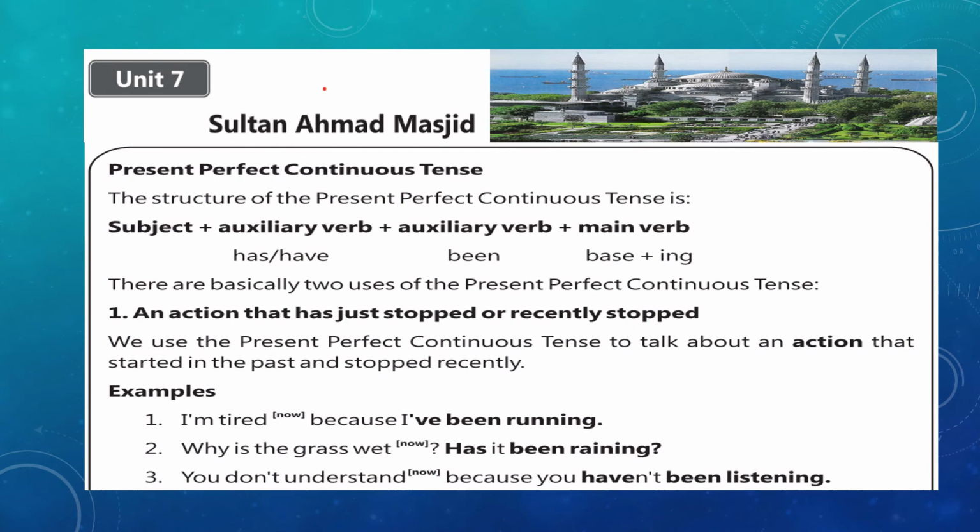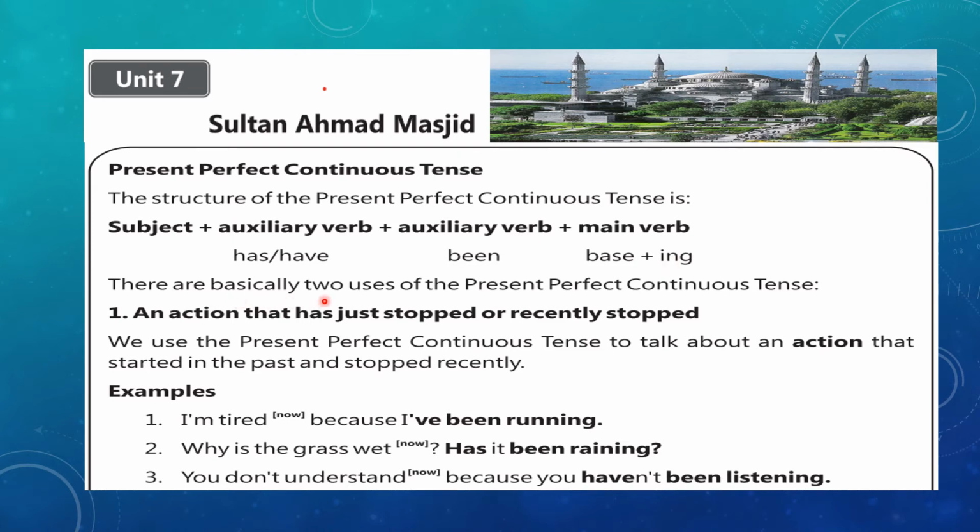The last topic of grammar in this unit is present perfect continuous tense. You have all been doing this in your previous classes, but let's do it once again. Look at the structure of this tense. Subject in the beginning, then the helping verb, the auxiliary verb. There are two auxiliary verbs that we use, has and have. We know has comes with singular subjects and have is used with plural subjects. There is another auxiliary verb, that is been, and the verb that we use is the base form of verb with ing. Base form is the first form of verb with ing.